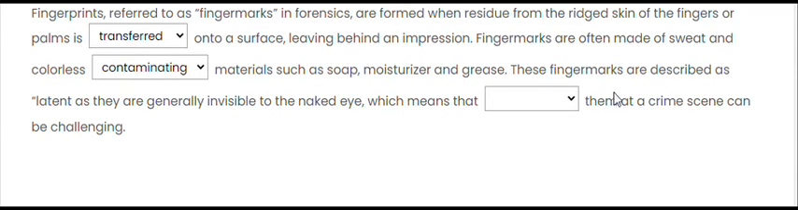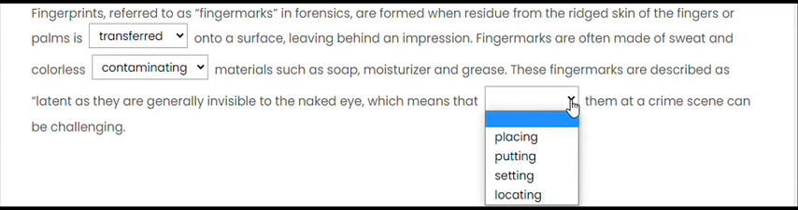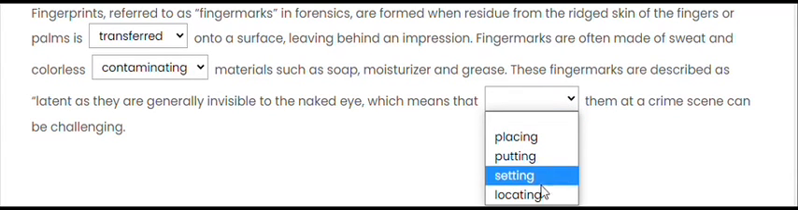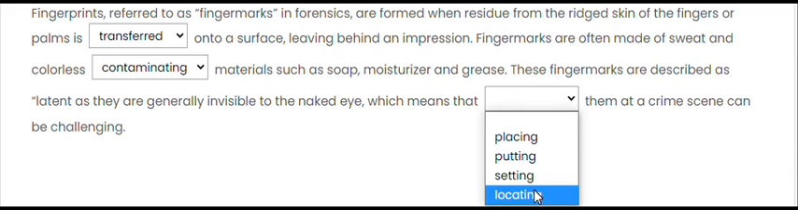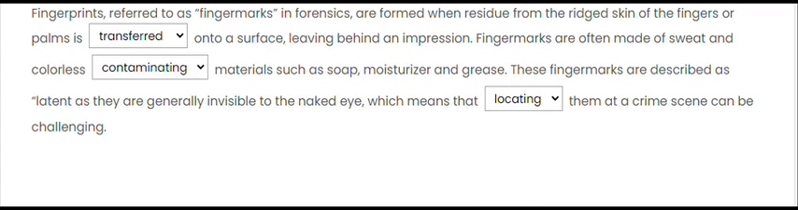These finger marks are described as latent, as they are generally invisible to the naked eye, which means that locating them at a crime scene can be challenging. So placing, putting, setting or locating. At a crime scene, we don't put the fingerprints intentionally, but yes, we look for them intentionally. So we'll say locating them at a crime scene is a difficult part because we cannot see them with the naked eye.